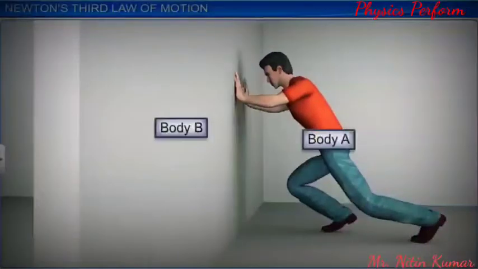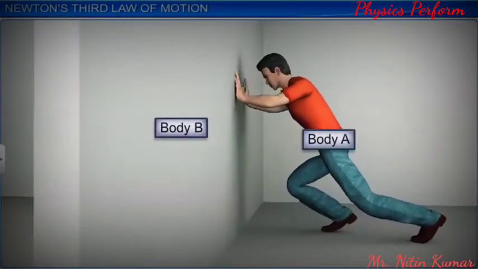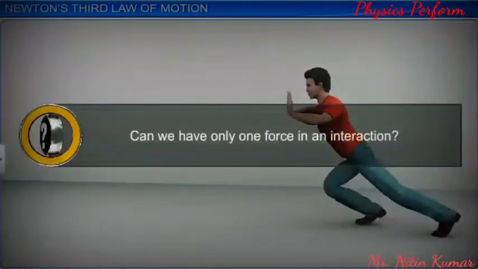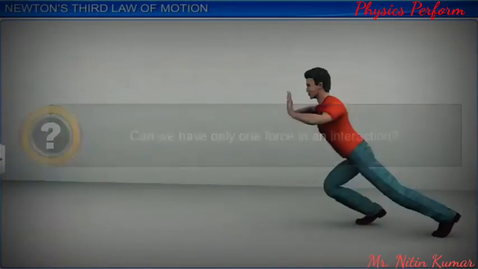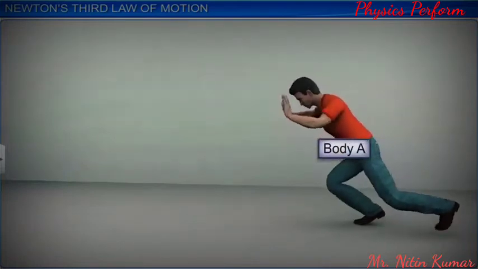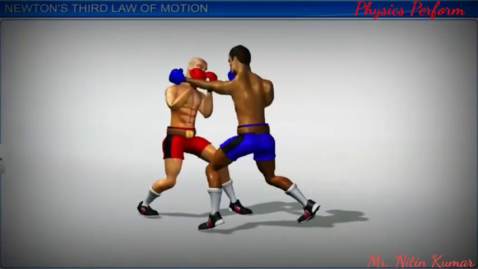In this example, there are two bodies and two forces in this interaction. The question is, can we have only one force in an interaction? Let us try to imagine such a situation. A boxer tries to land a heavy punch on his opponent.